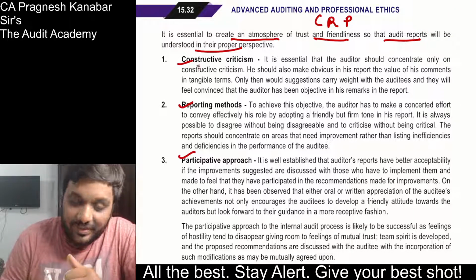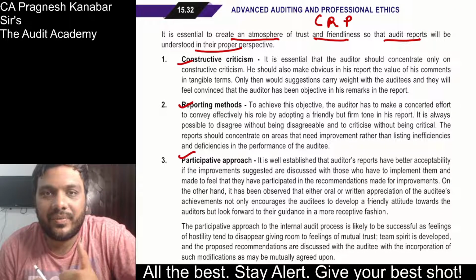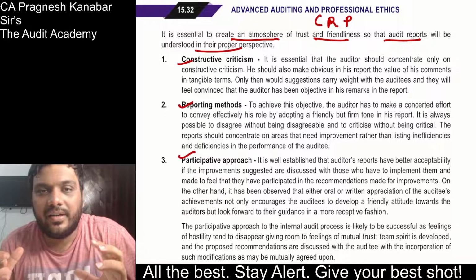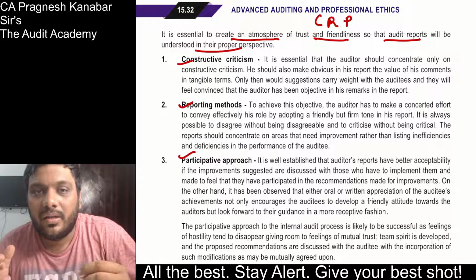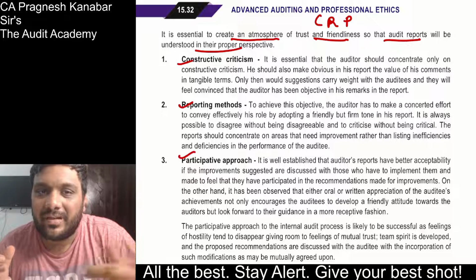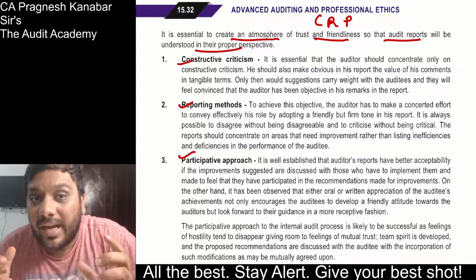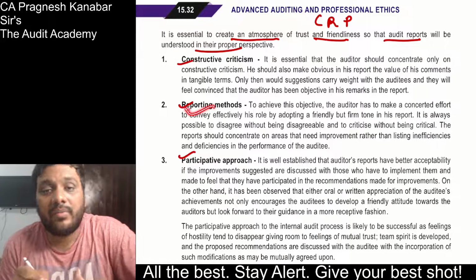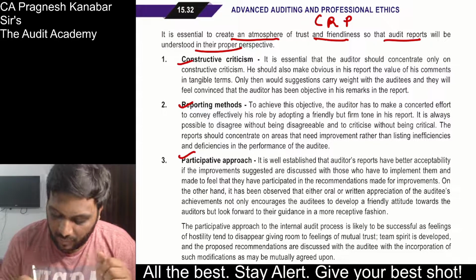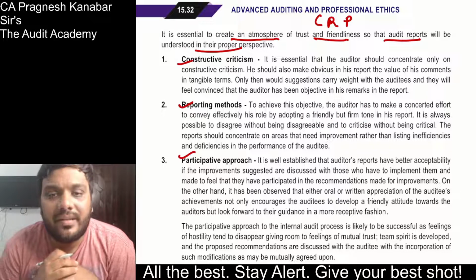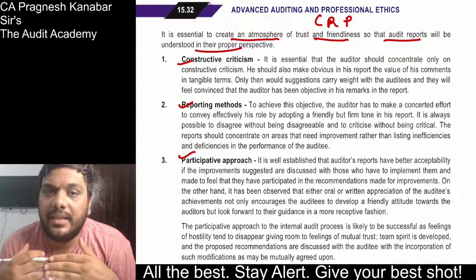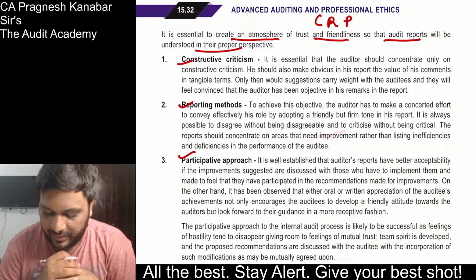Okay. So constructive criticism. To create an atmosphere of trust and friendliness, criticize them. Tell them that you are good, but you can be better. That is constructive criticism. Don't tell them that you are bad. Alright. Then reporting methods, you should ensure that your report has a friendly but firm tone. It should not be an insulting tone. You should be firm but not insulting. You can disagree without being disagreeable.